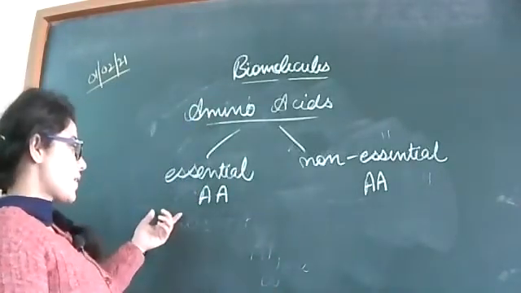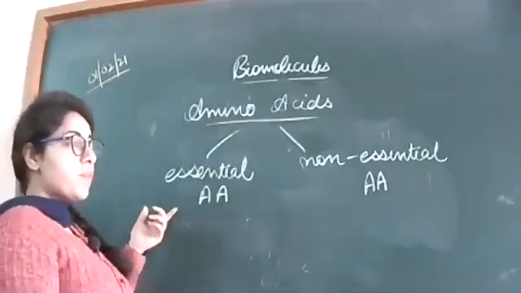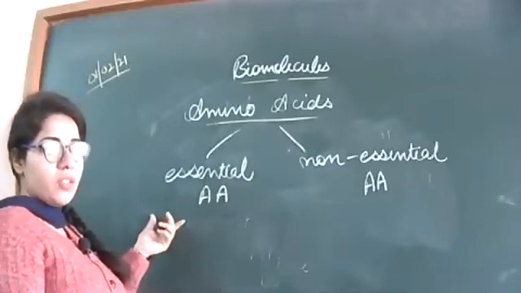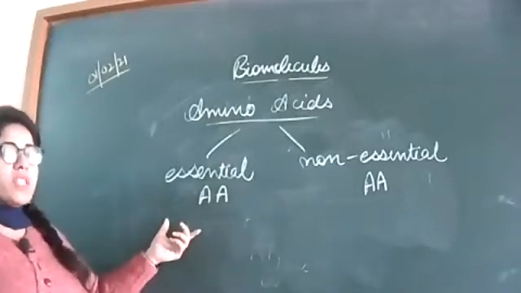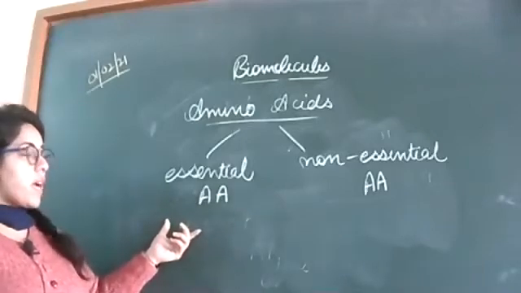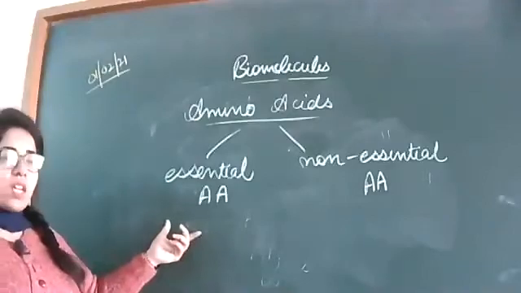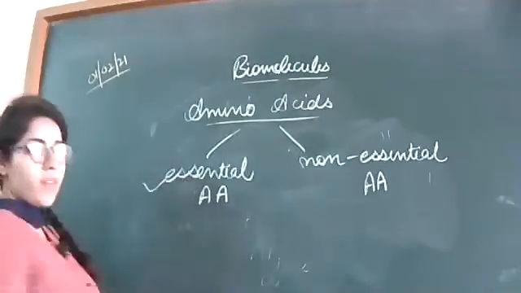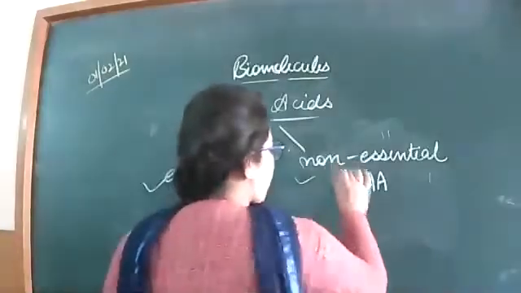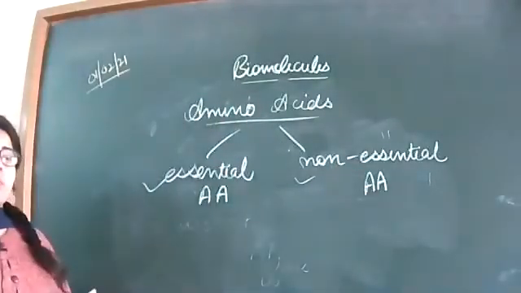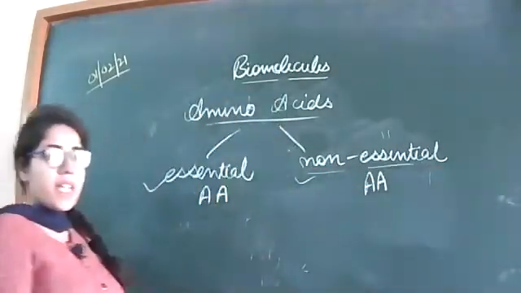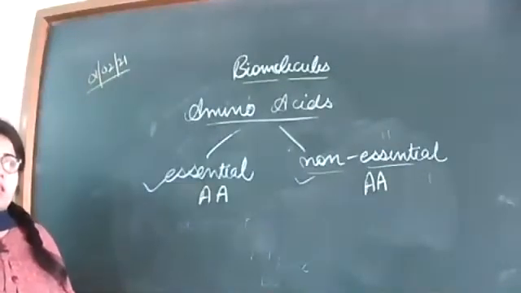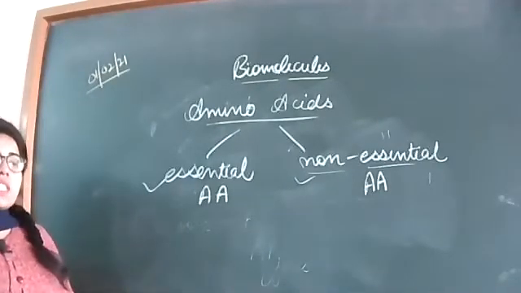Essential amino acids are those amino acids which must be present in our diet. Their presence is very important in our diet because our body is not able to form those amino acids from other compounds. So those are known as the essential amino acids. Non-essential are those amino acids which our body is able to form from other different compounds. They can be synthesized inside the body. So those are known as the non-essential amino acids.